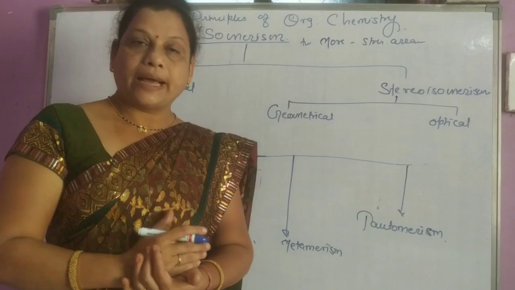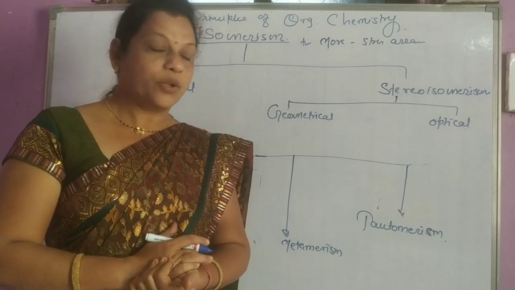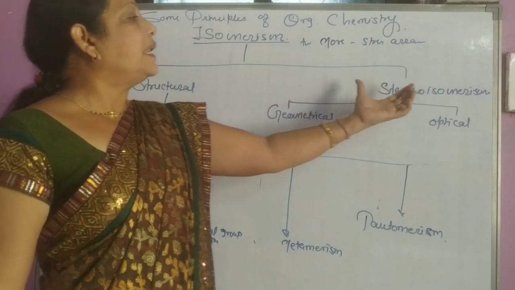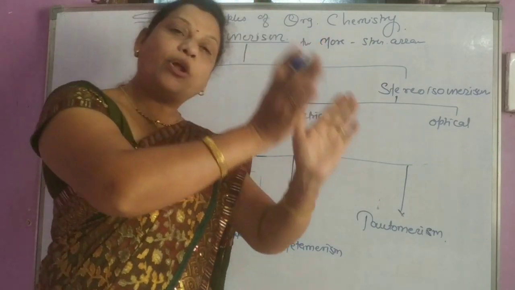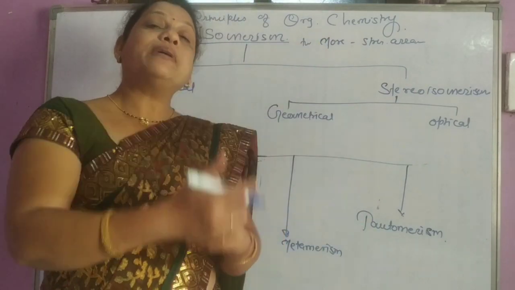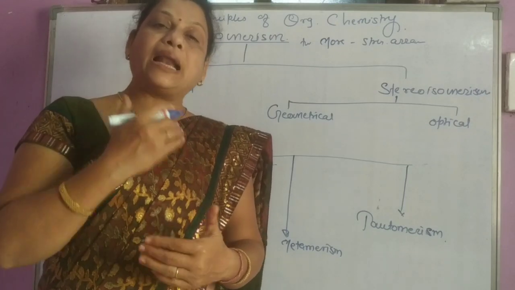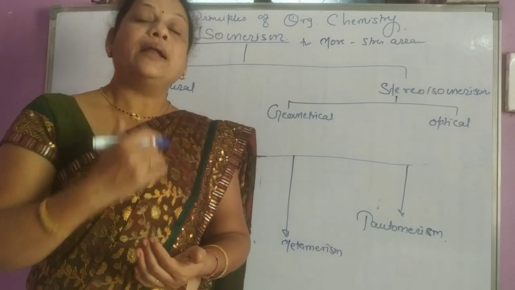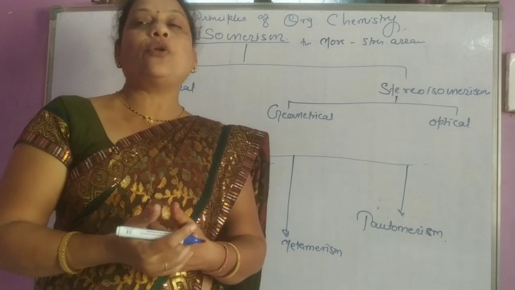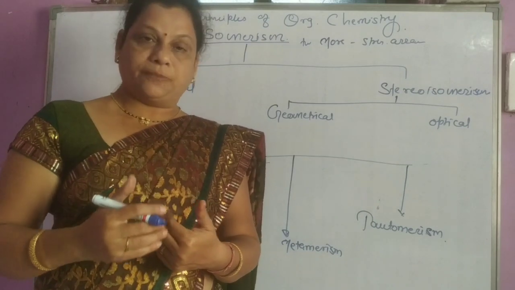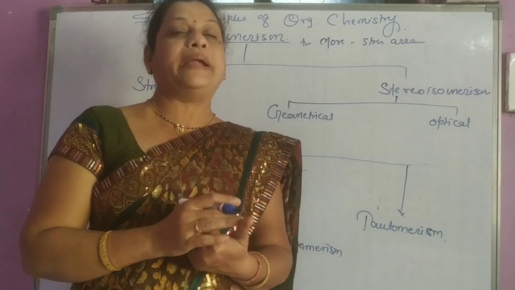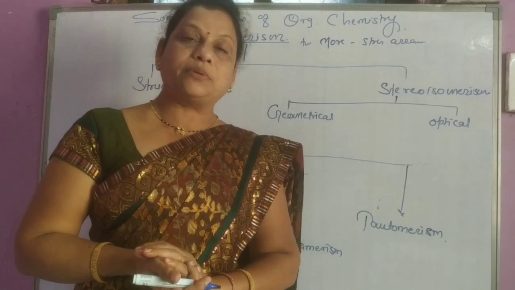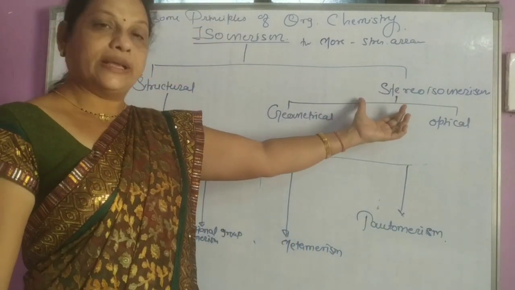Stereoisomerism means compounds containing the same molecular formula as well as the same structural arrangement, but a different spatial arrangement of groups or atoms, called stereoisomers.